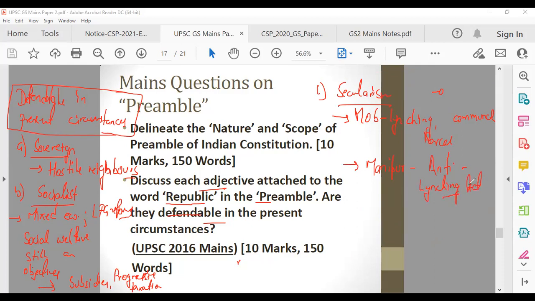Then there are provisions in the IPC also. There are provisions in the Indian Penal Code which talk about controlling mob activities. So that's how we will protect or defend our secularism.